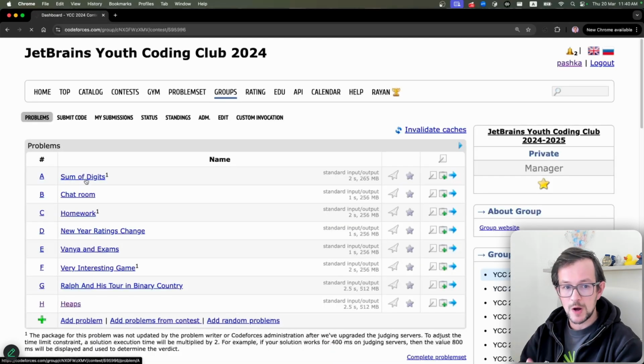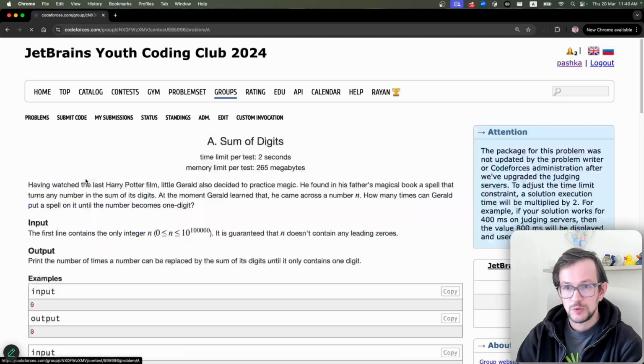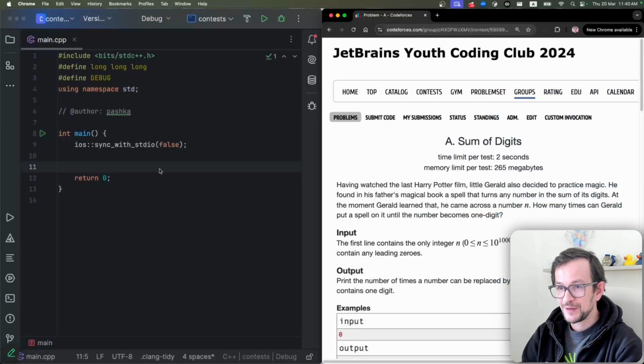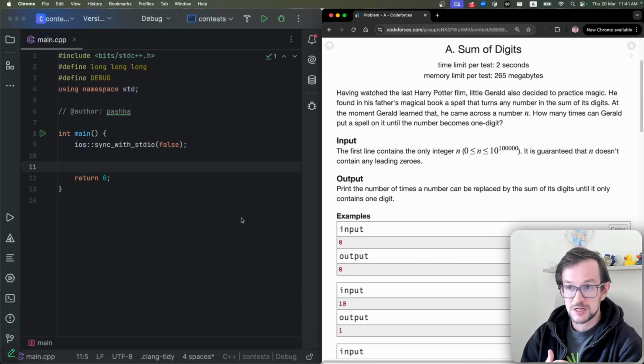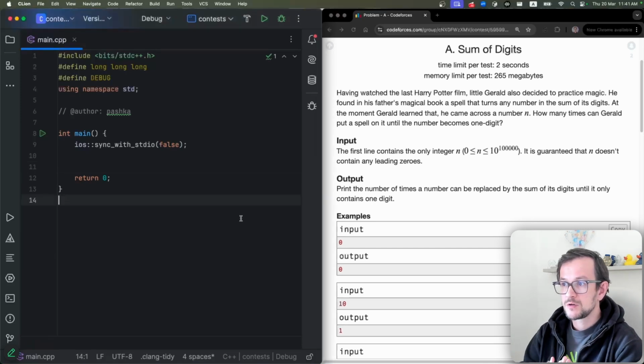So start from problem 1. Problem 1 today is very straightforward. So again, I pick random problems. Sometimes the first problem requires some thinking. Today it's actually not. So you just need to do what's written in the problem statement. But again, it requires some programming.